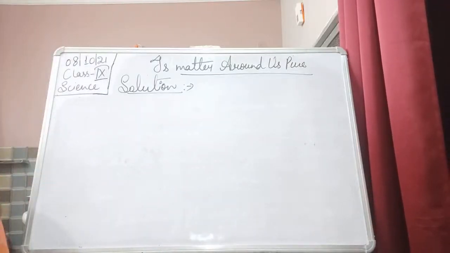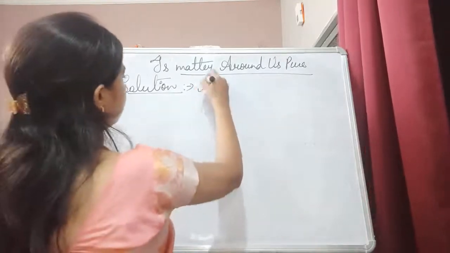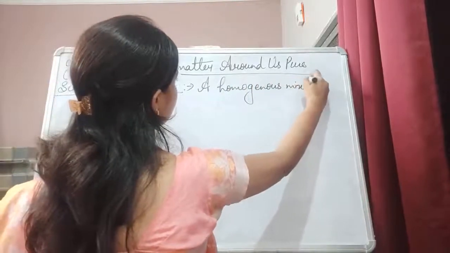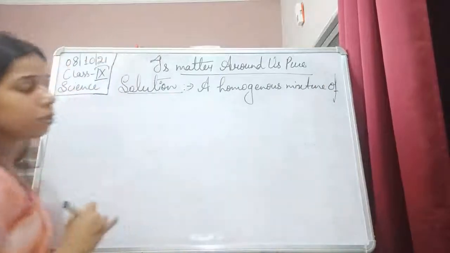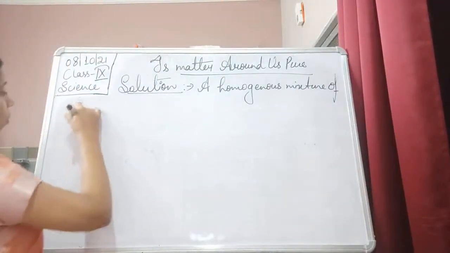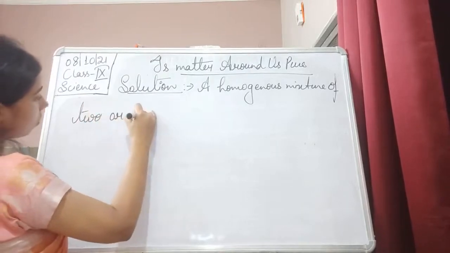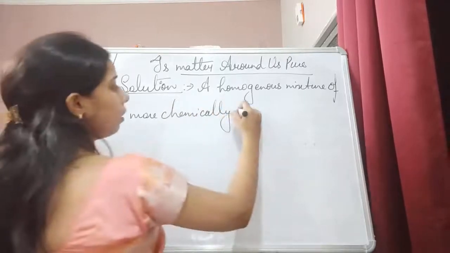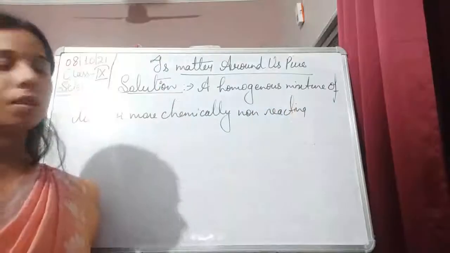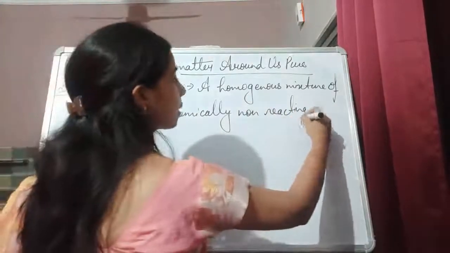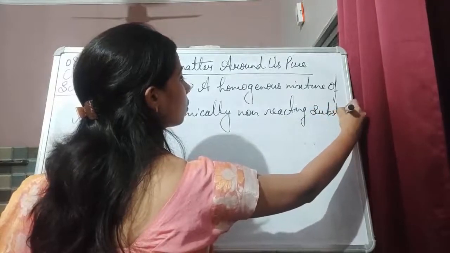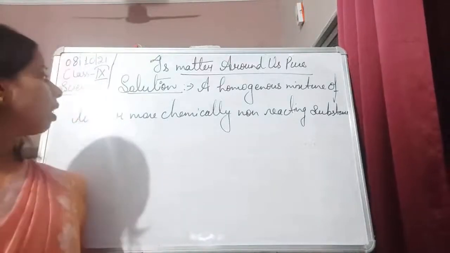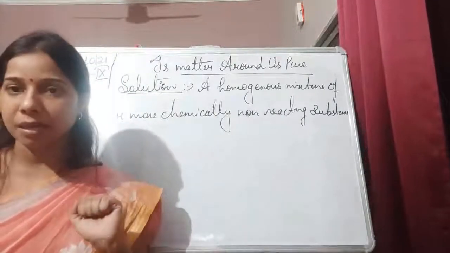So solution is a homogeneous mixture in which two or more chemically non-reacting substances are there.